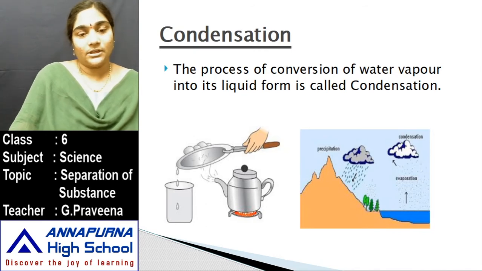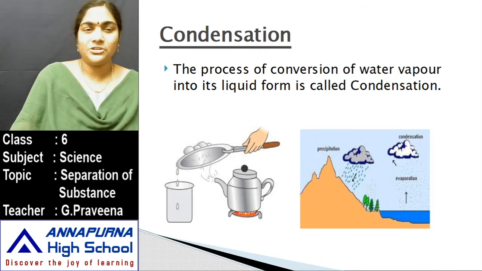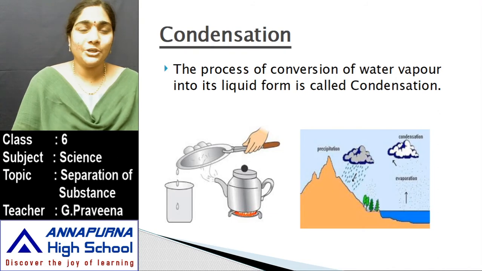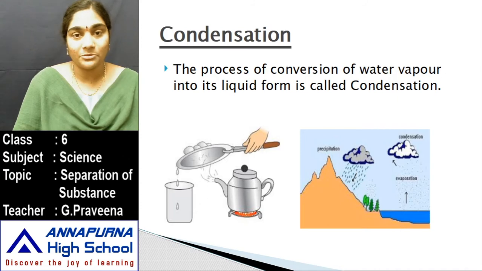Now, in the process of evaporation, if I asked you to separate the salt from water, take a beaker and add 2 or 3 spoons of salt to it and stir. We have seen in the last lesson that a few substances are soluble in water. So salt is also soluble in water. When you take a glass of water with 2 or 3 spoons of salt added to it, it dissolves in water.